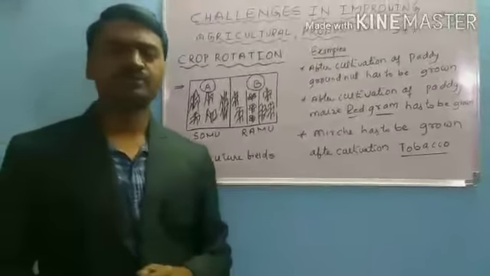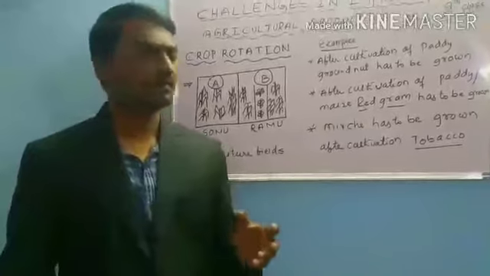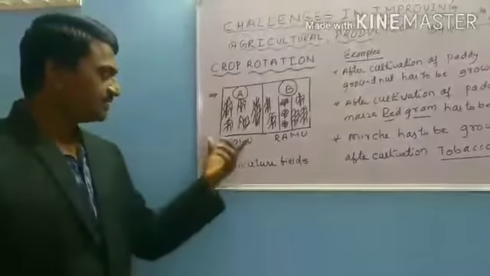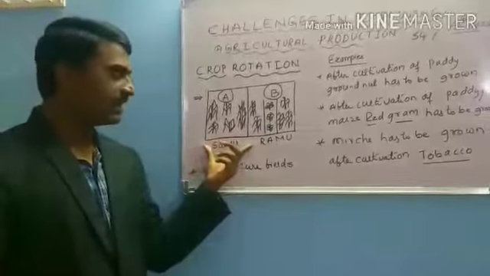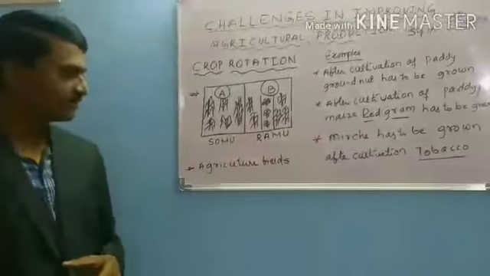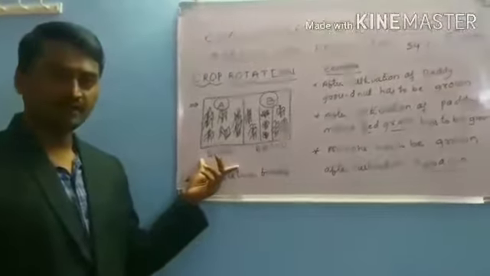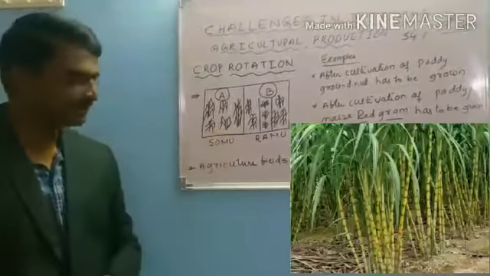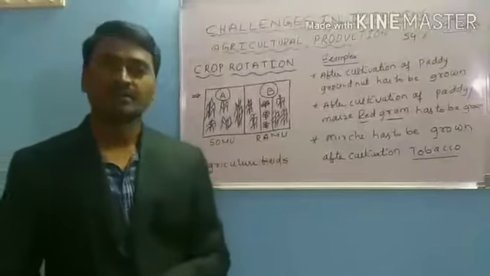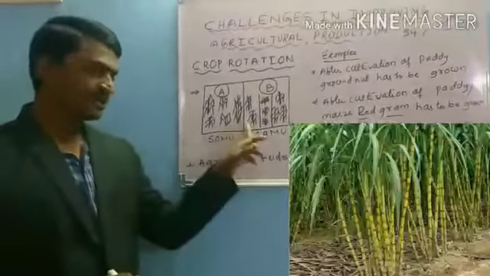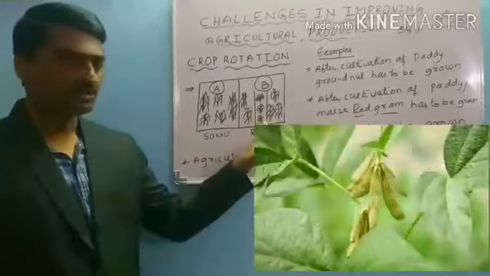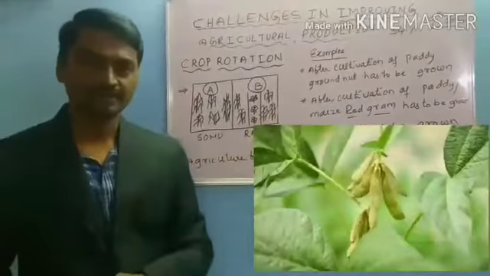Usually, farmers do not grow a single crop in a particular agricultural field. For example, this is agricultural field A and B. A farmer, Somu, cultivated sugarcane in field A for 5 years. In the second case, Ramu cultivated sugarcane in the first year, followed by soybean, followed by sugarcane.